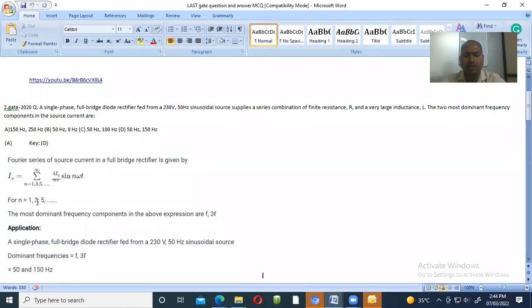Okay, 1 indicates the first frequency, which is 50. Third indicates 50 into 3, which is 150. After that, 5 indicates 250. So your answer is 50 hertz and 150 hertz. This equation shows that the 1 and 3 frequencies come first and are dominant. That's why 1 gives 50 and third gives 150.